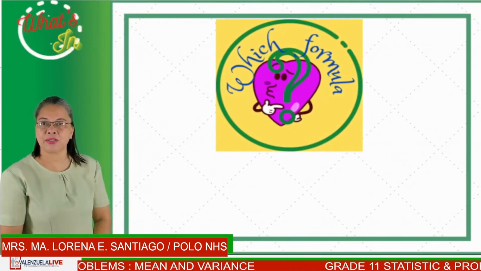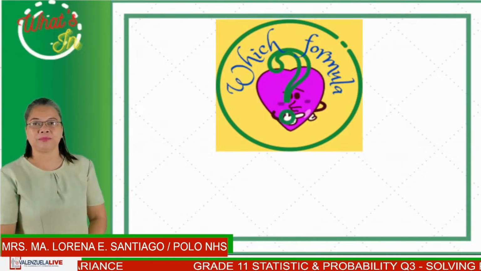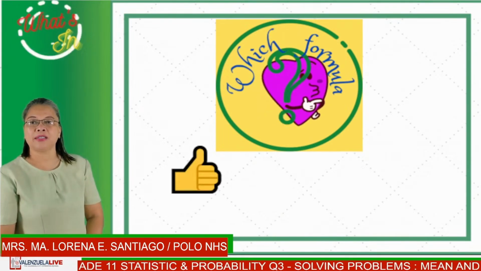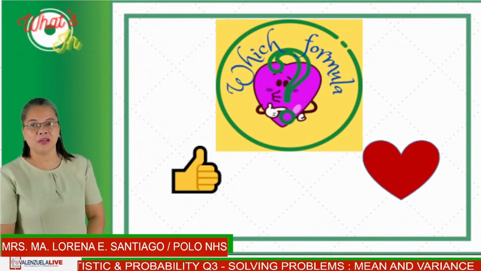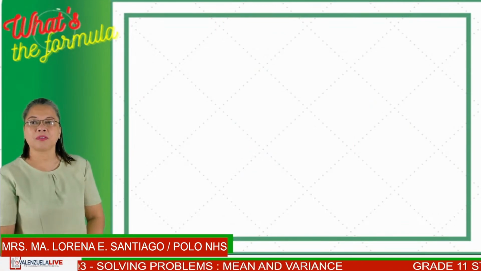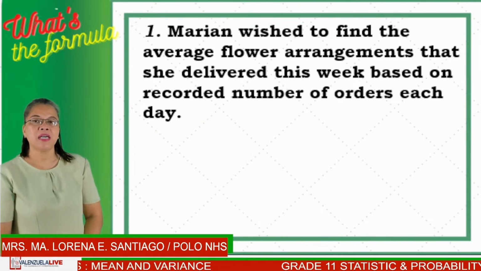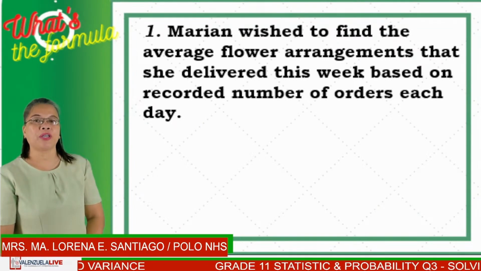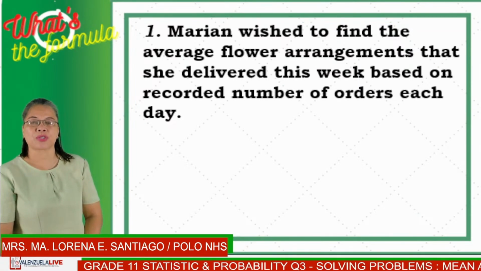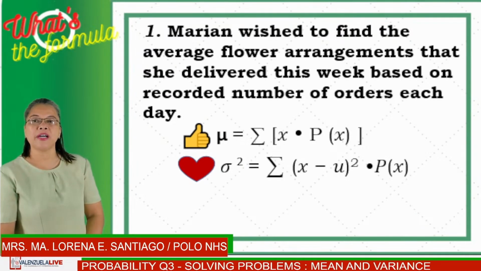Before we go to the lesson, let us first have a review of the last week's discussion. The activity is called Which Formula? You are to react a thumbs up or a heart. Let us start with the first problem. Marian wished to find the average flower arrangements that she delivered this week based on recorded number of orders each day. Which formula is she to use? Is it a thumbs up or a heart? Timer starts now.